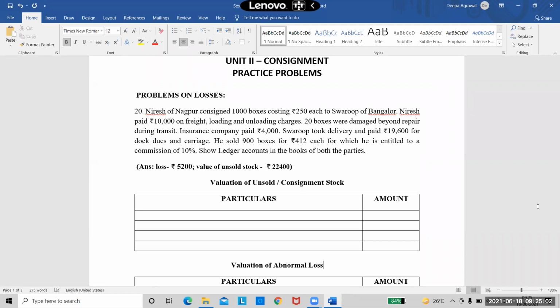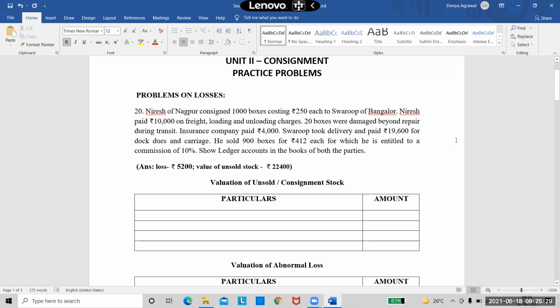So as I was telling you the other day also, once you see a question on consignment, first you have to see who is the consigner, who is the consignee, what are the goods sent, and the next important thing is you will have to check whether goods have been sent at cost price or invoice price. So tell me in this question, are the goods being sent at cost price or invoice price?